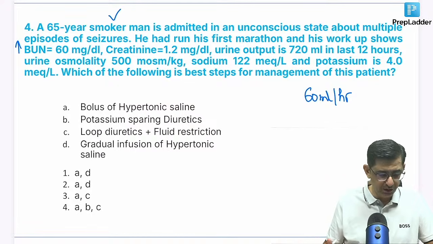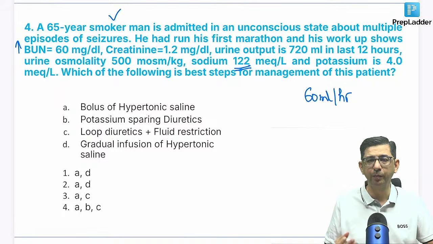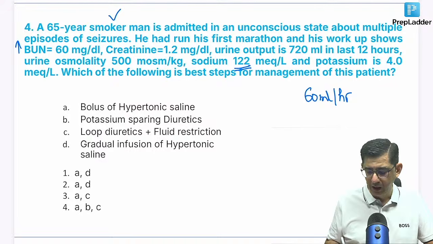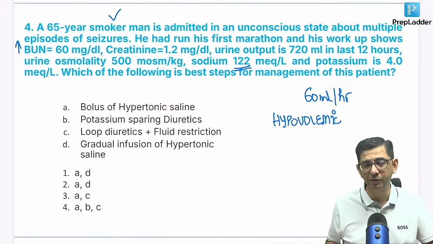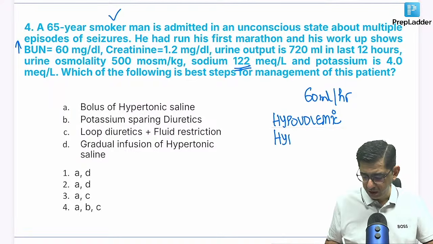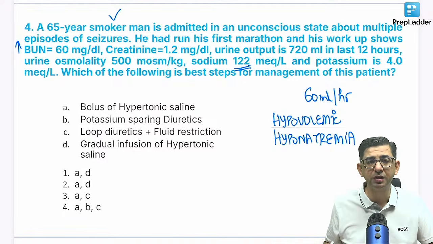Then you notice the sodium value in the patient is very low. So it's a typical case of hypovolemic hyponatremia. Considering that the guy has run his half marathon for the first time, especially if the person has not hydrated himself very well, there is a very high chance that the patient will end up with hyponatremia, which can be dangerous enough to contribute to the development of seizures in this patient.